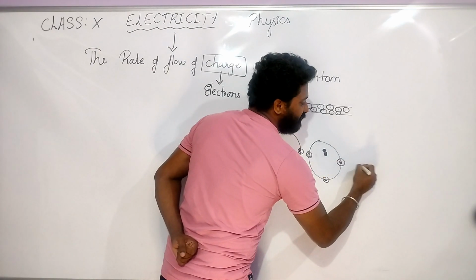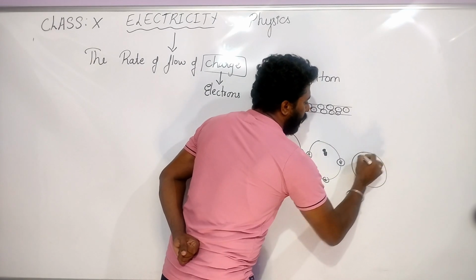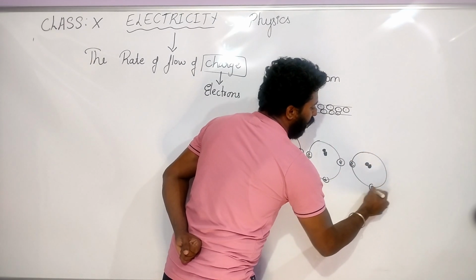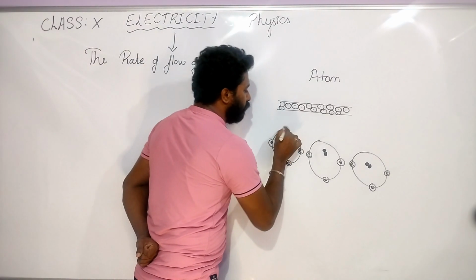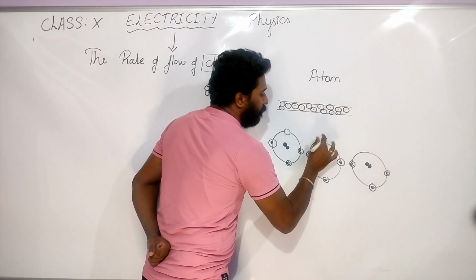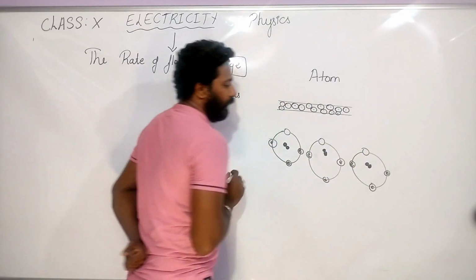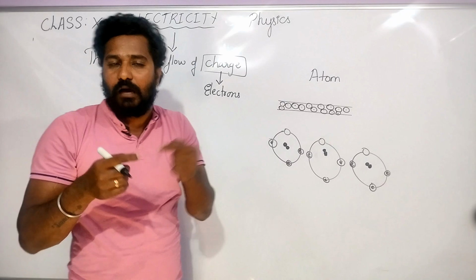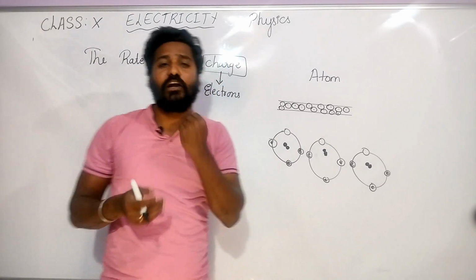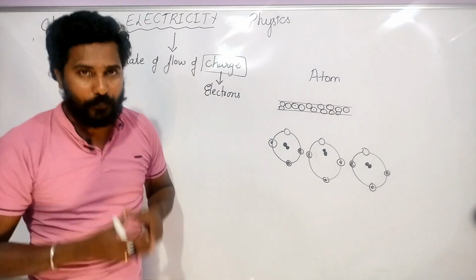Now I will take another adjacent atom. Same: proton, neutron and electron. Here I am marking an empty space. The electrons revolve around the nucleus. You know everything about this, right? In the previous classes you already learnt what proton, neutron and electron are.